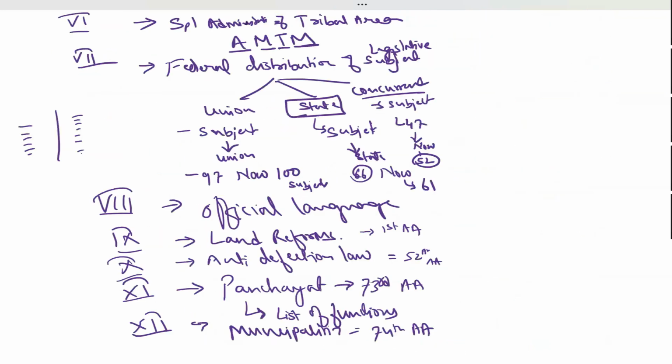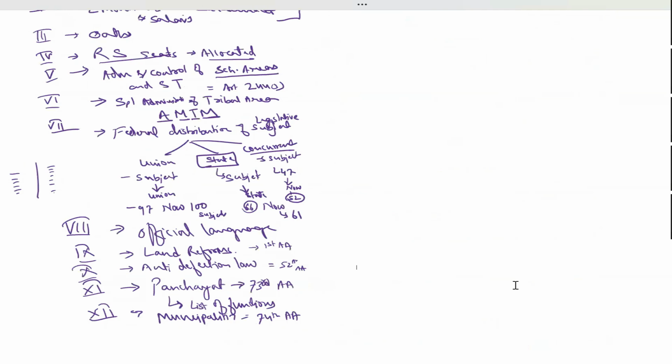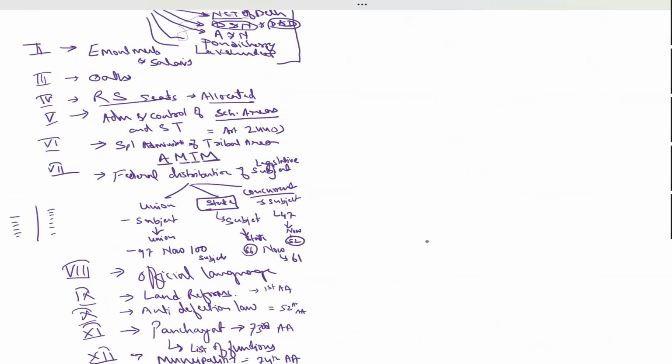Now, how to remember this? There are 12 schedules. It is very tough for many people to remember these things, right? Yes or no? Yes, sir. So there is a trick for that. And the trick is